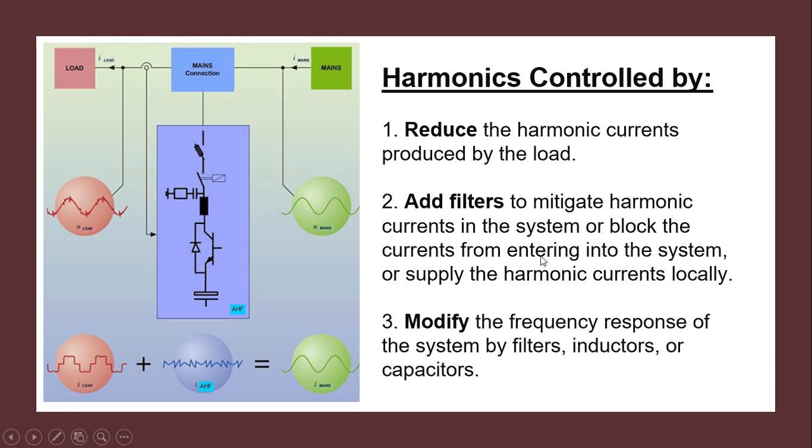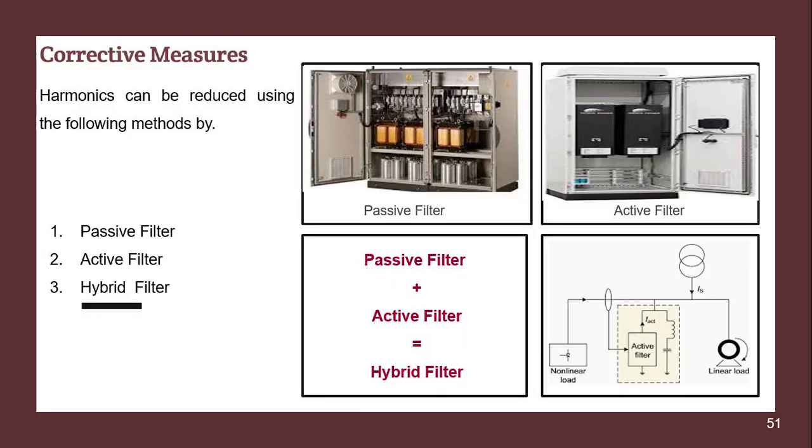Now add the filter. Add filters. It is possible in industries to mitigate the harmonics and also to modify the frequency response of the system by filter. It means passive filter, using inductors and capacitors. Now these are some examples which are majorly used, that is corrective measure.